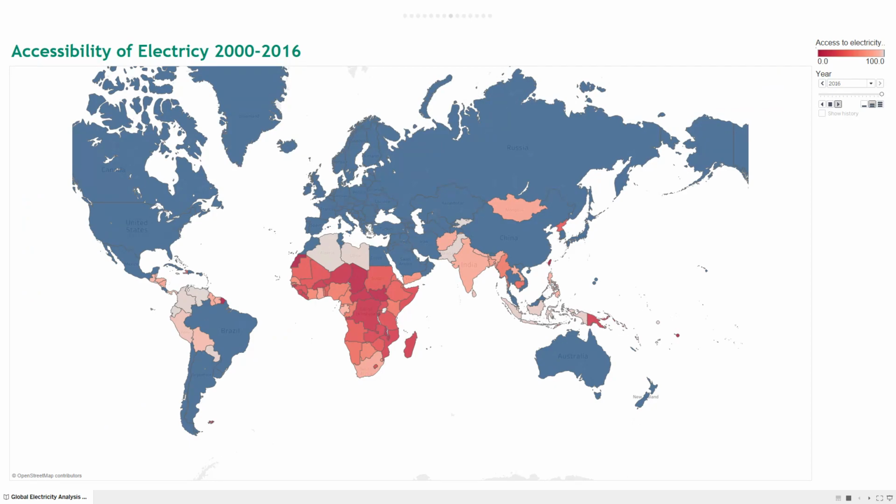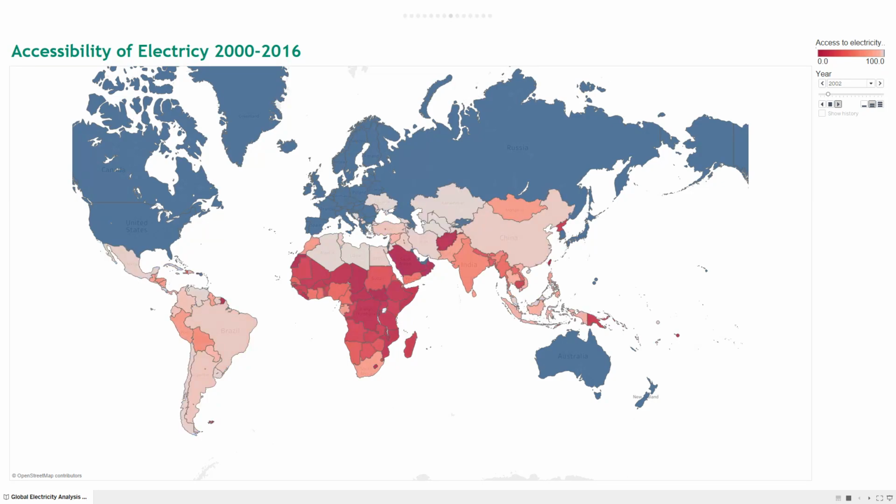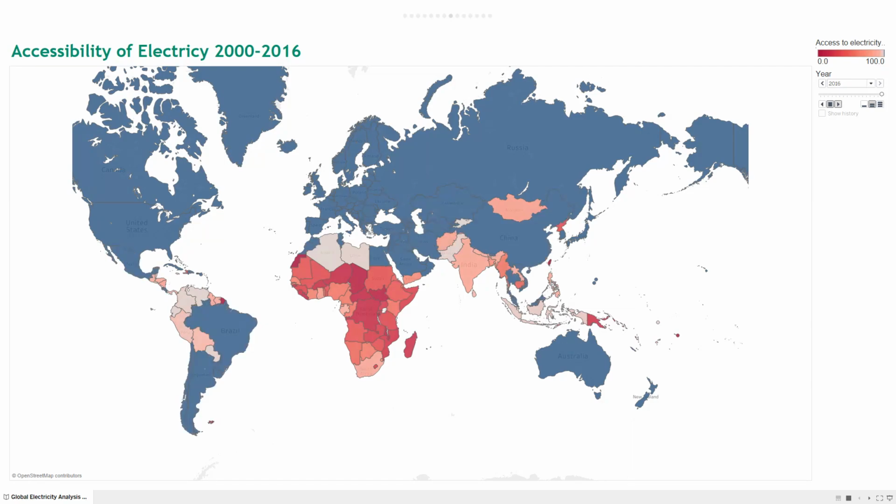We also mapped out the accessibility of electricity by country. Blue represents the countries that have 100% access to electricity power, and red represents the countries that currently don't have full access to electricity. With the technology developed over the decades, more and more countries had reached full access to electricity in 2016. However, the majority of countries in Africa and some countries in South America and Asia still don't.